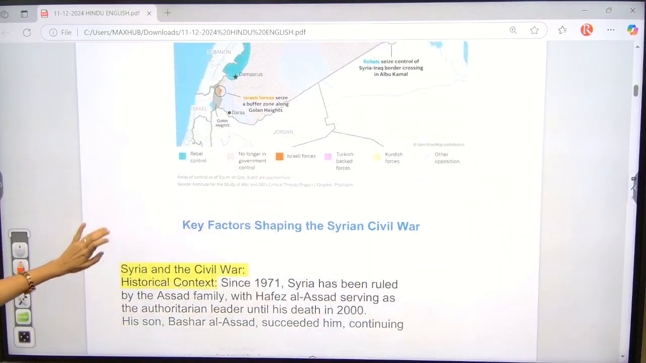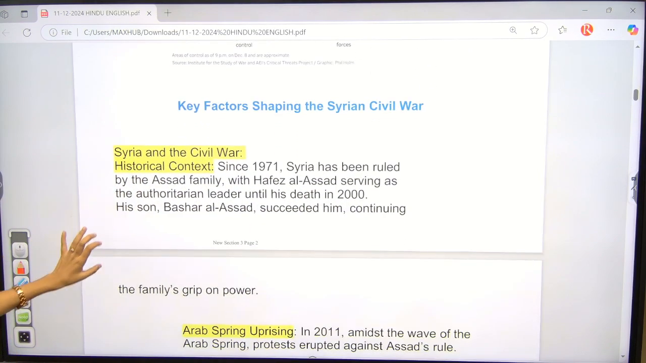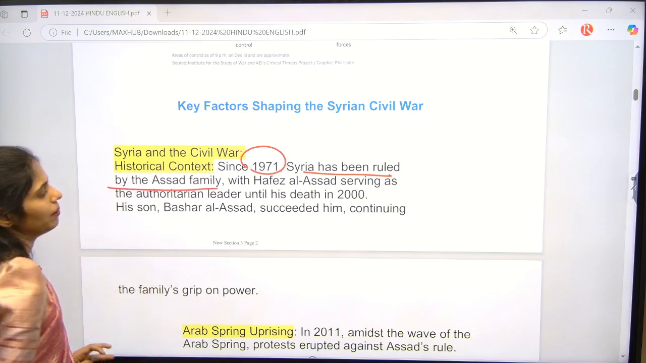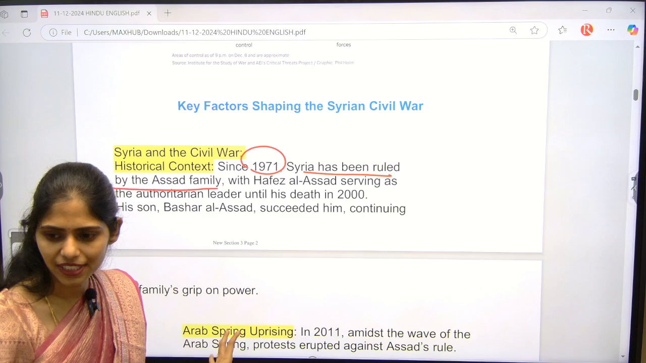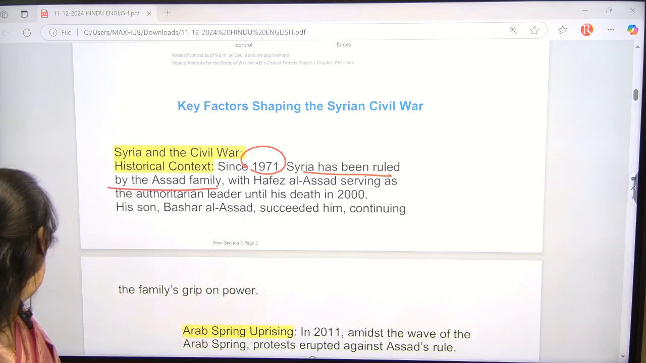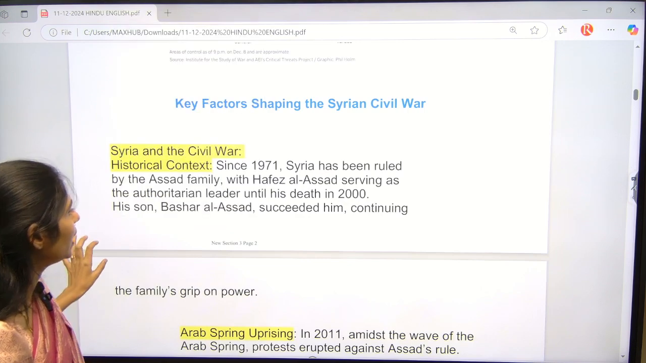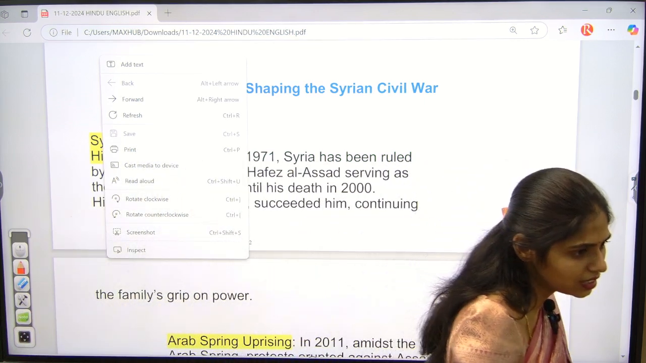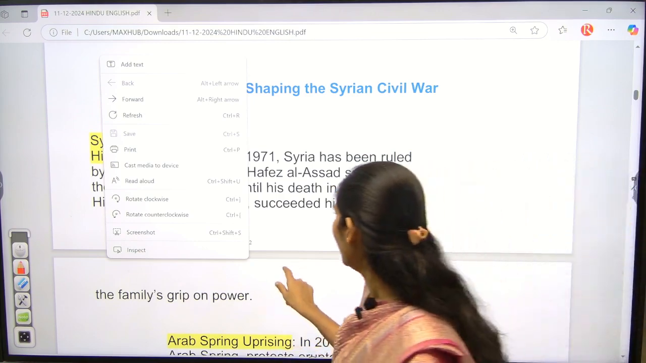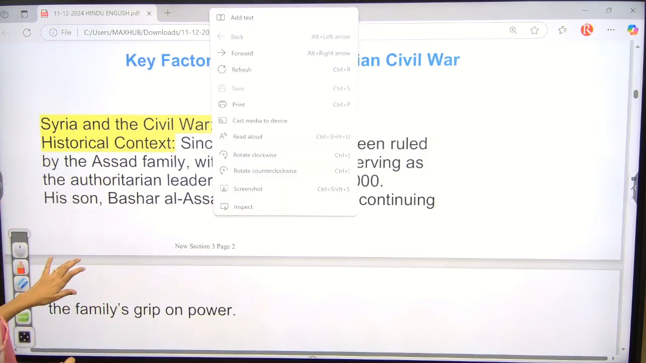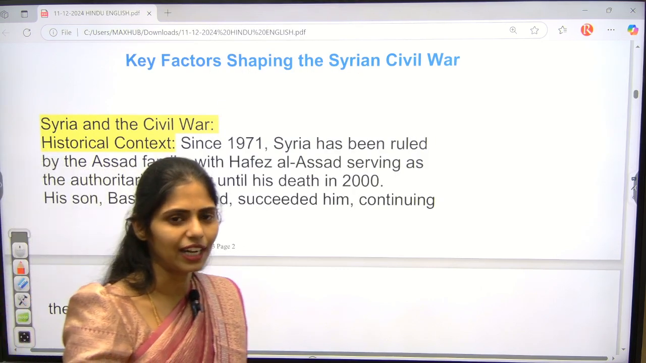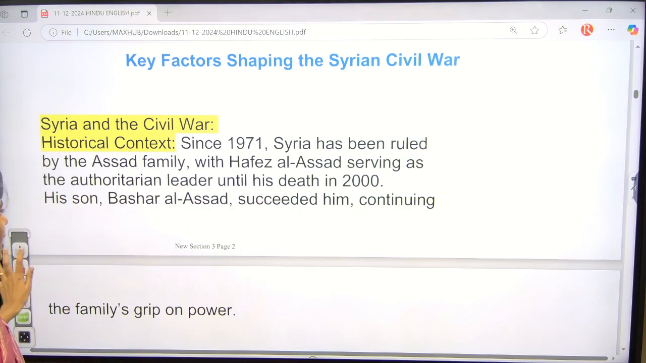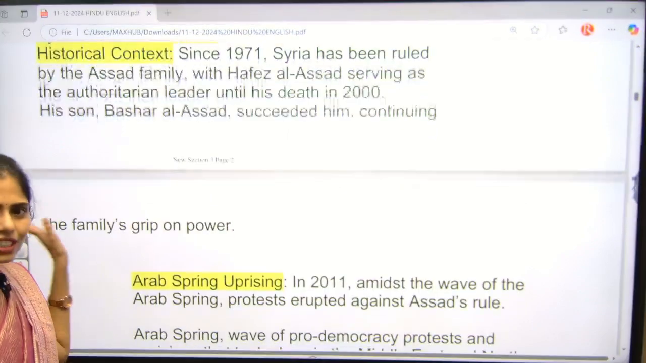Okay, now let us see the history, or the key factors, shaping the Syrian civil war. First, if you go back to 1971, Syria had been ruled by the Assad family. I think Sandeep sir already discussed this Assad, who was everything, right? At that time he had an authoritarian regime. What is the meaning of authoritarian regime? He is the ruling king. And after his death, his son. Normally under an authoritarian leader, we follow heredity, that means his family will be ruling. So after his death in 2000, his son came into power, and he is continuing the family's grip on this area.